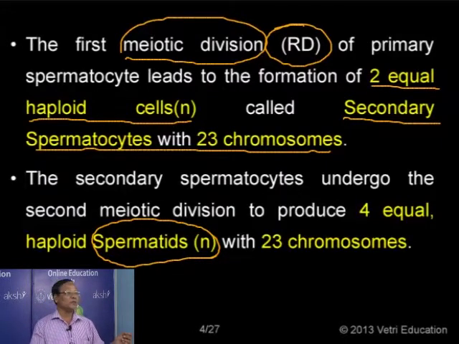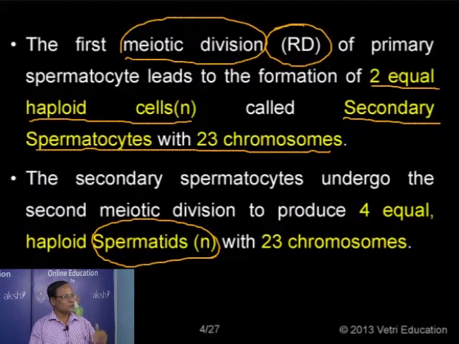Each one gives rise to two spermatids. So altogether, from a single primary spermatocyte, four equal sized spermatids with the haploid number of chromosomes are formed. I mentioned earlier that the spermatids are simply spherical shaped cells with a haploid nucleus and a minimum amount of cytoplasm. So this is what is happening during the maturation.